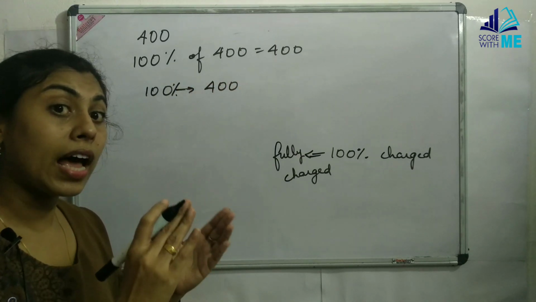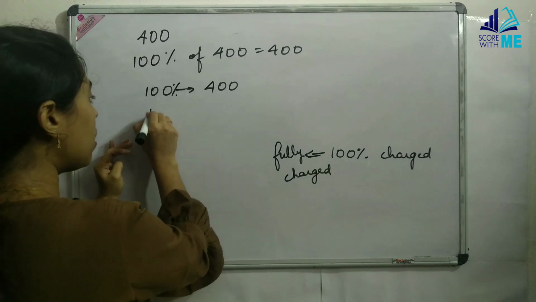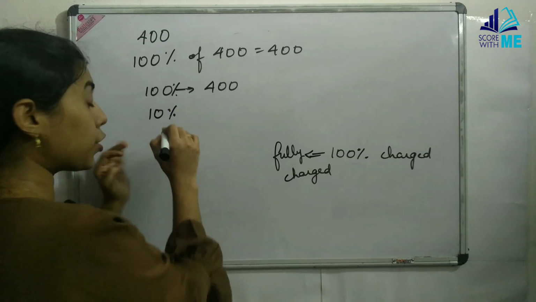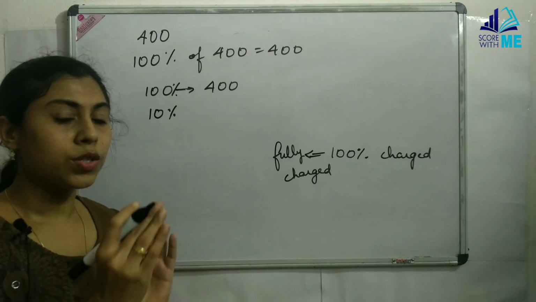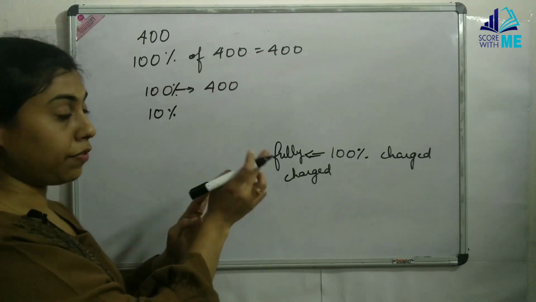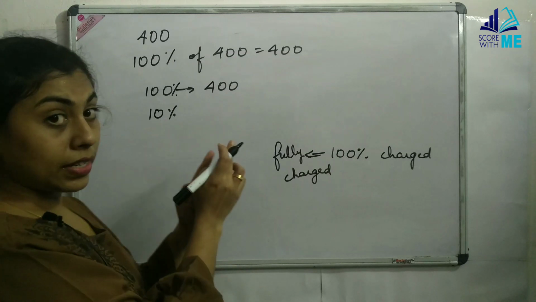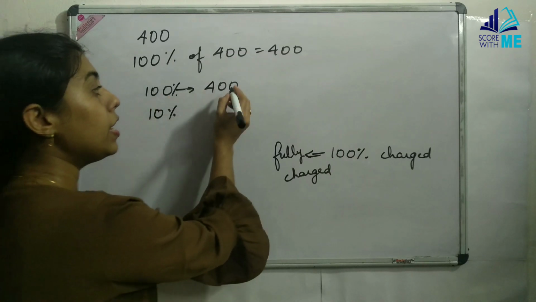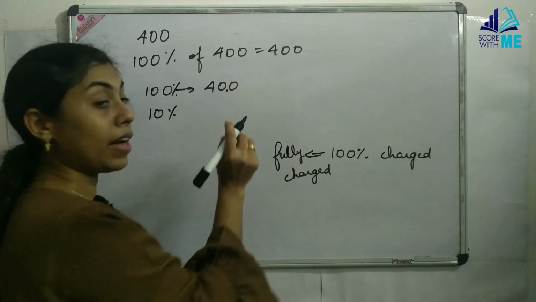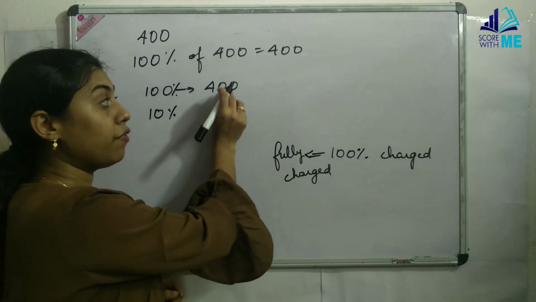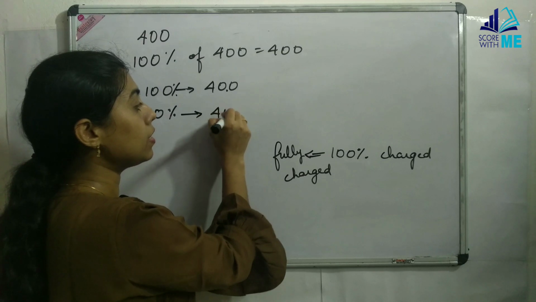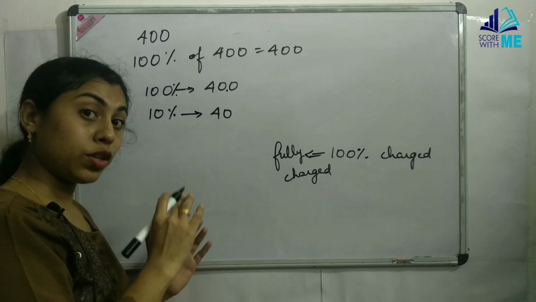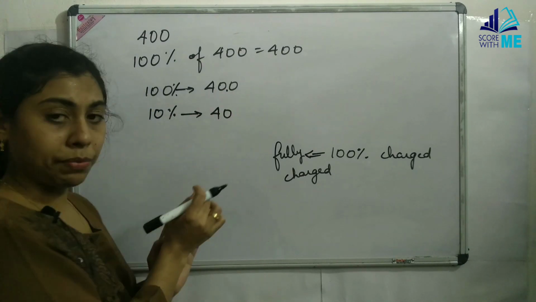Now suppose I need 10% of 400. From fractions we know that 10% means 1 by 10, so the 0 gets cancelled. So when we see 10%, if this is 100%, 10% can be found by putting a decimal in front of the last digit. So 10% means it is 40. 10% of 400 is just putting a decimal in front of the last digit.